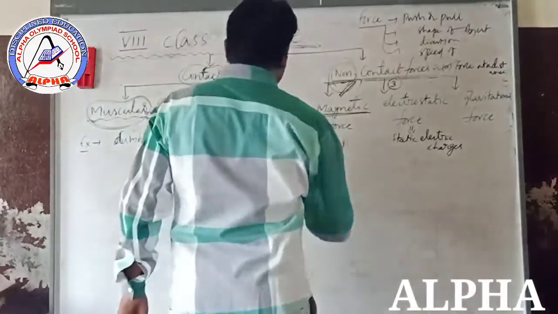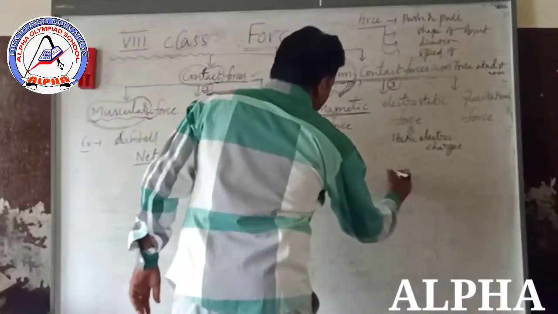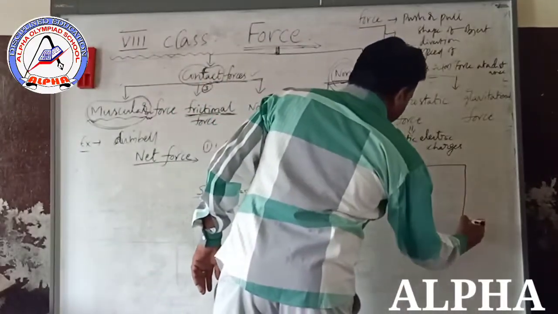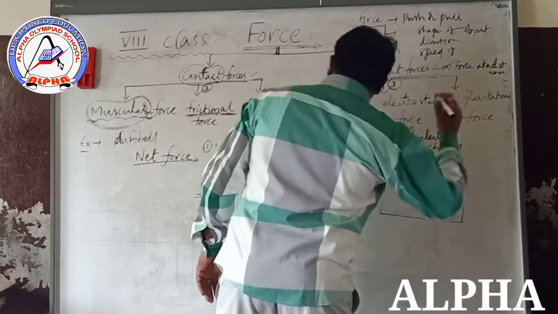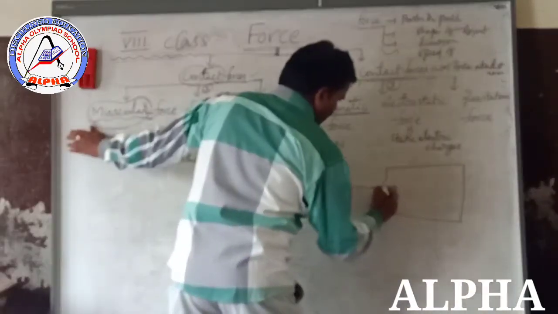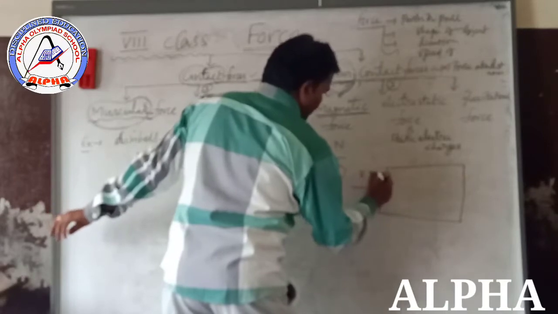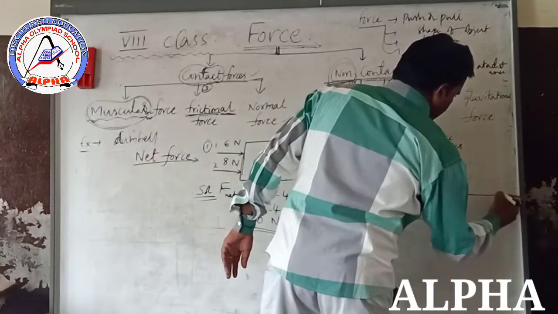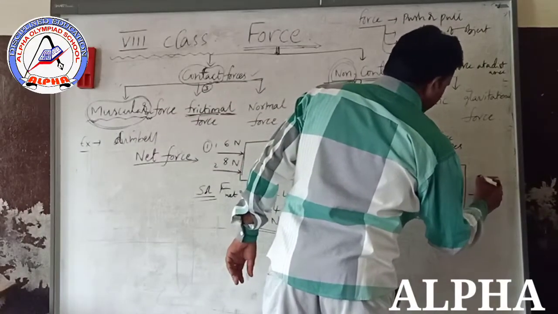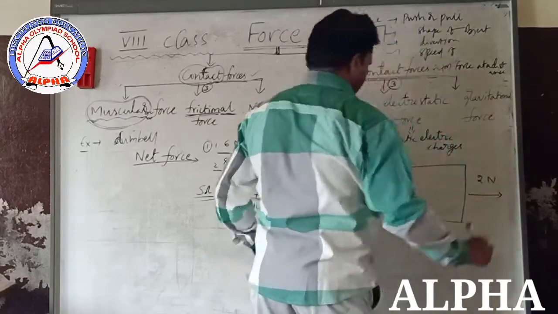One more example I will do. This is an object. Here 8 newtons force is applied and here 2 newtons force is applied.